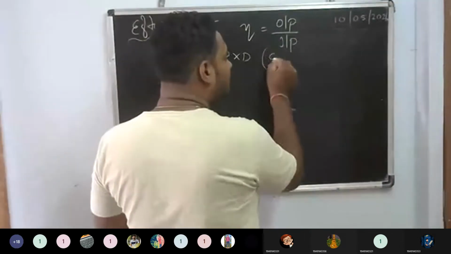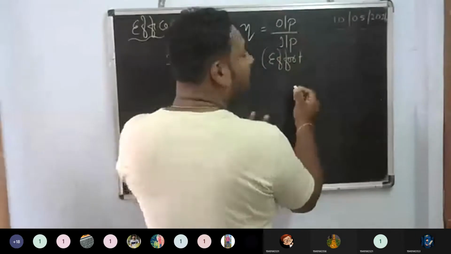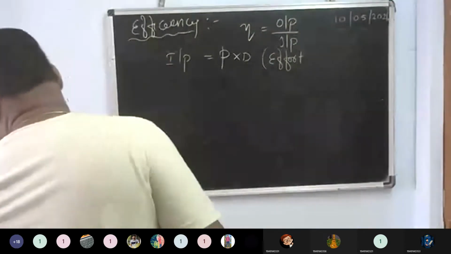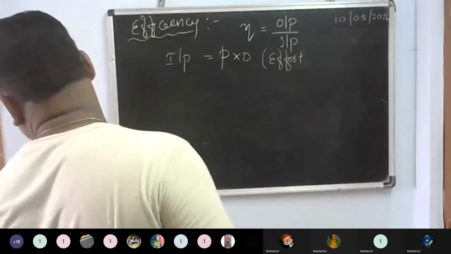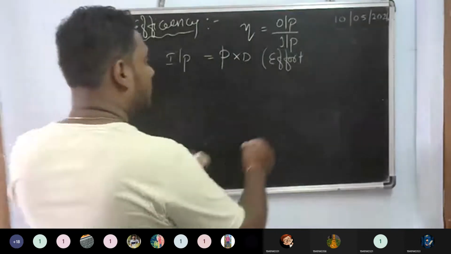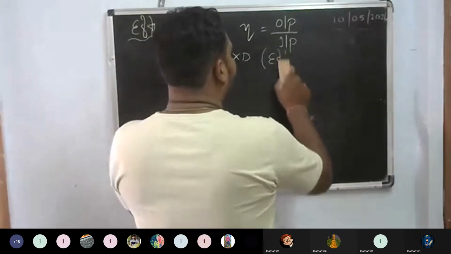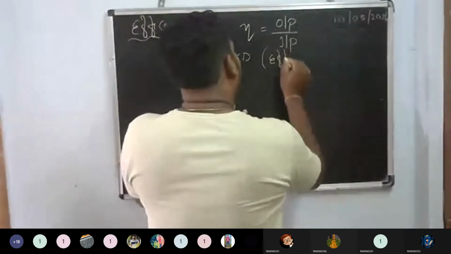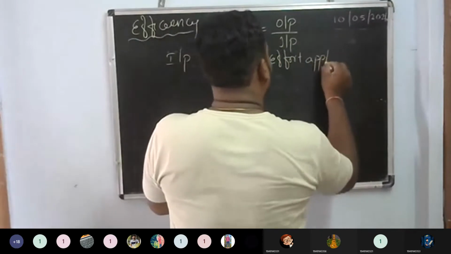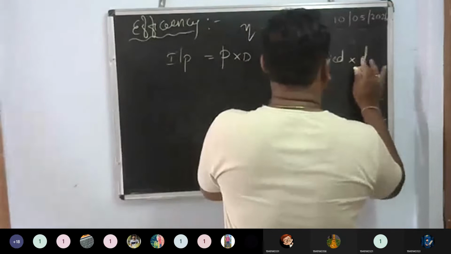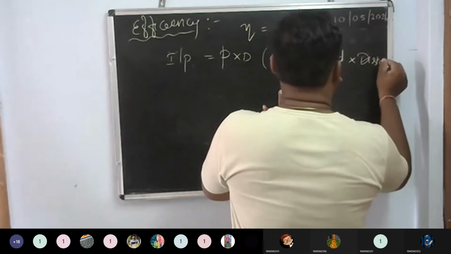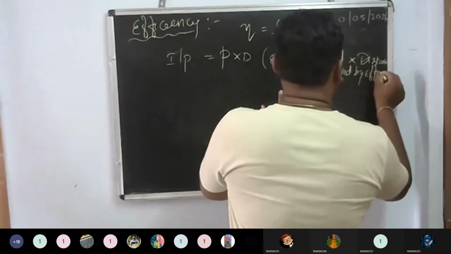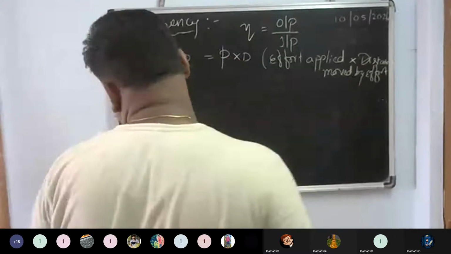It is the effort applied into the distance moved by the effort, which I have taken as the input.